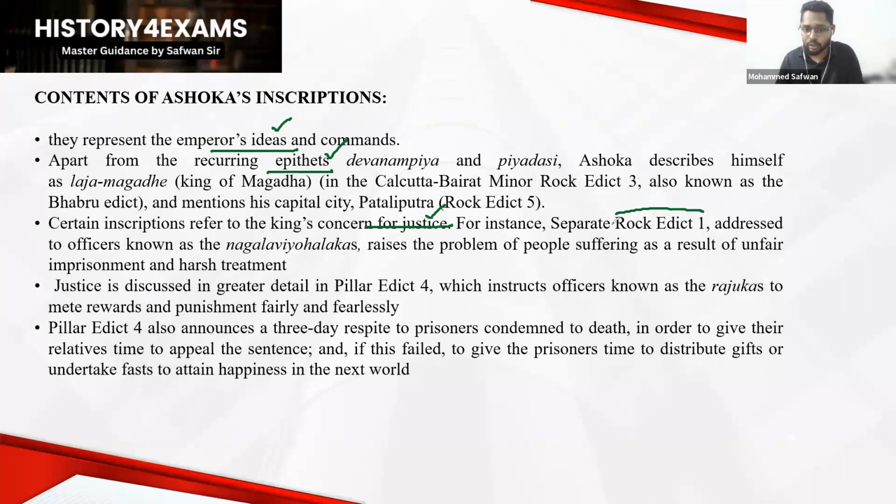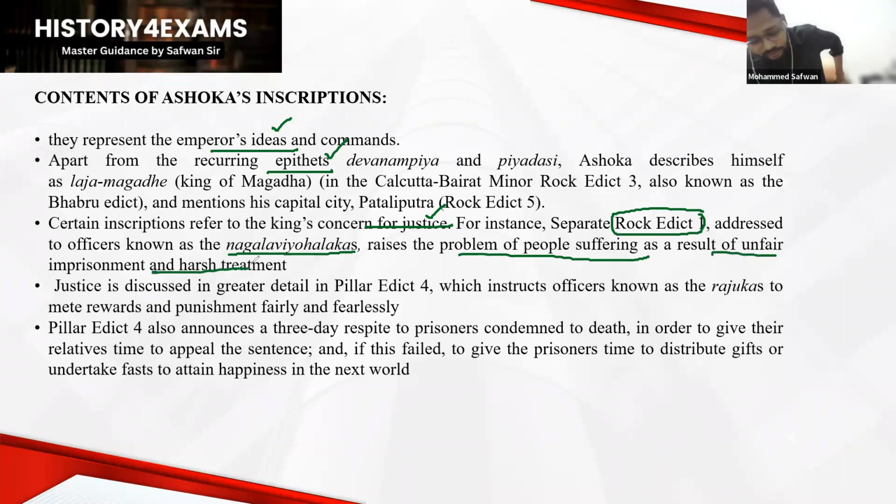So there's a separate Rock Edict number 1 addressed to officers known as Nagala Vyohalagas. I don't know how to pronounce exactly, but you have to know that there are certain officials with this name. They are of a bloody nature, corrupt officials. So the king raises the problem of people suffering as a result of unfair imprisonment and harsh treatment. In the kingdom, the justice system was not at all strong and efficient, and the king is going to address these officials, Nagala Vyohalagas.